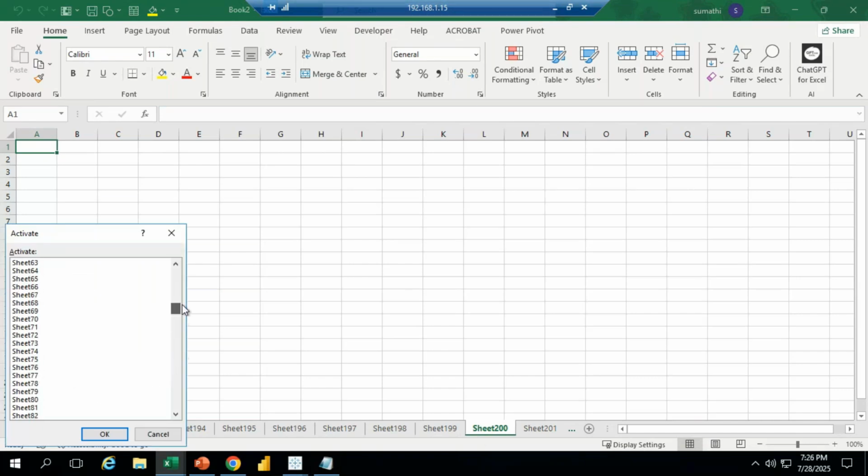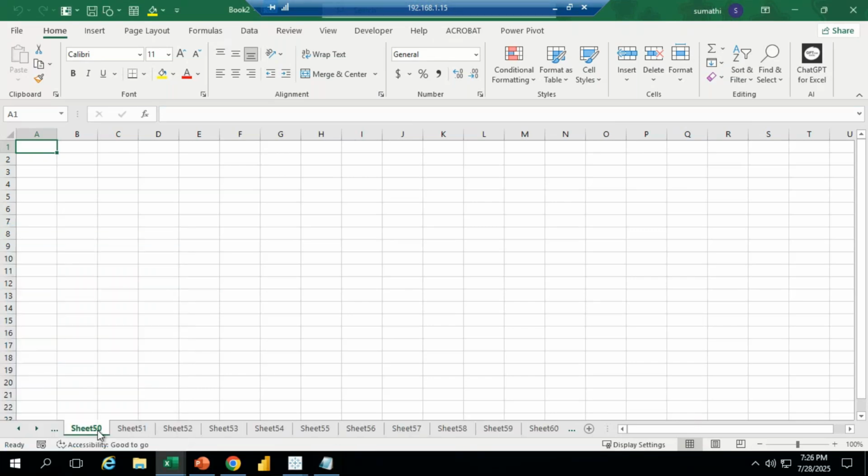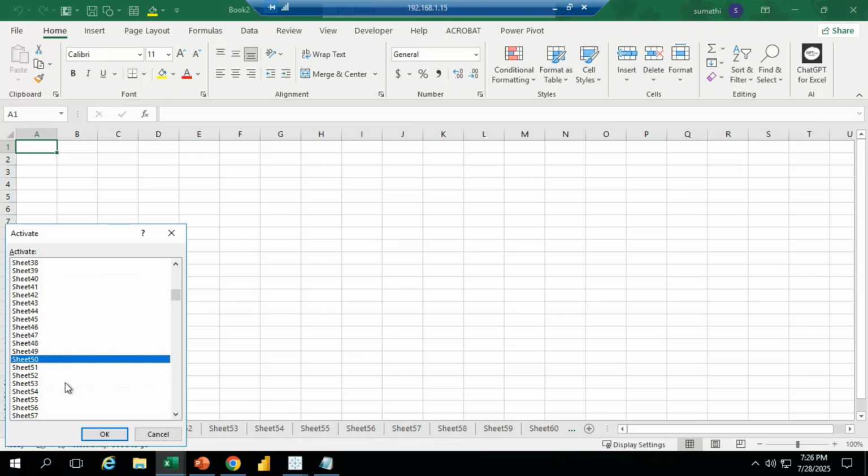If I want to see that 50th sheet, select sheet 50. See, it's going to display like that. After that, I also want to insert more than 255 sheets. If you want to insert them, we can do that, but manually we have to type.